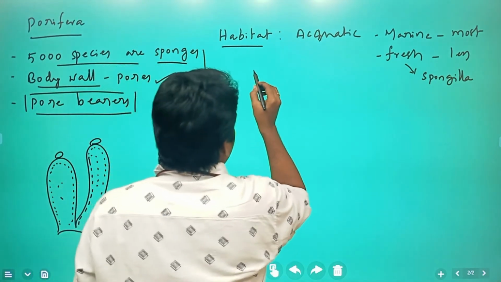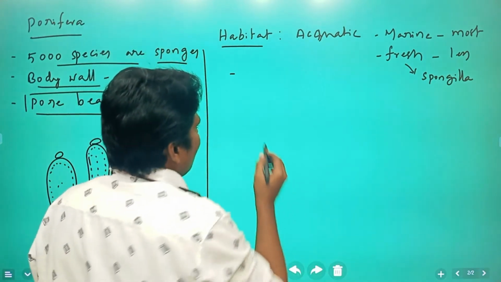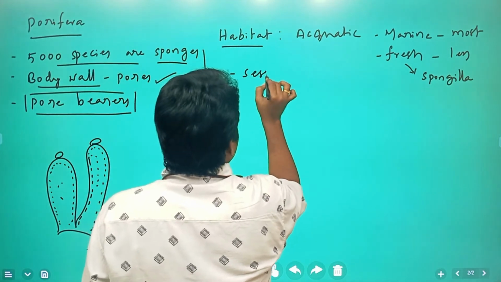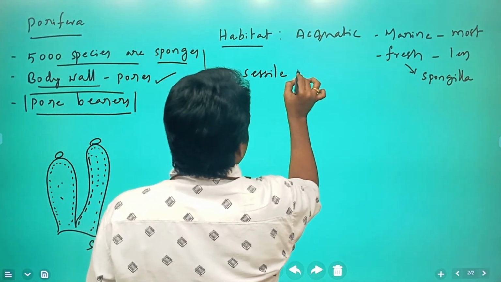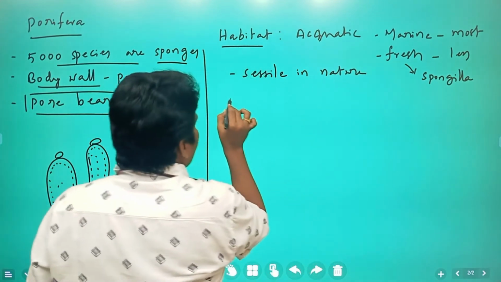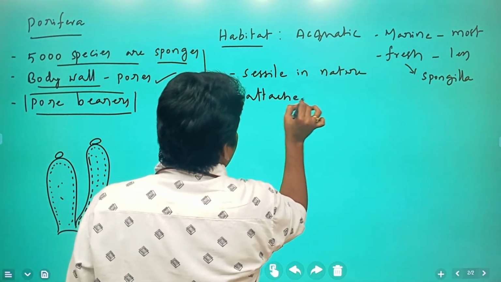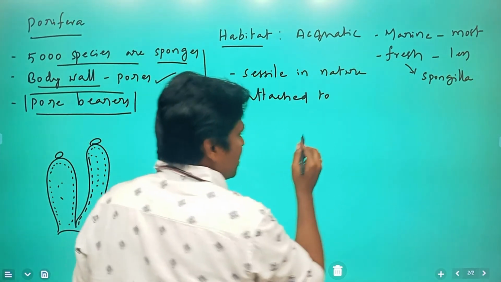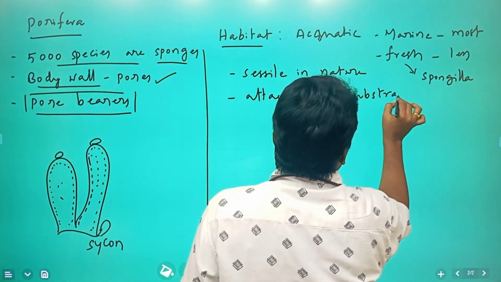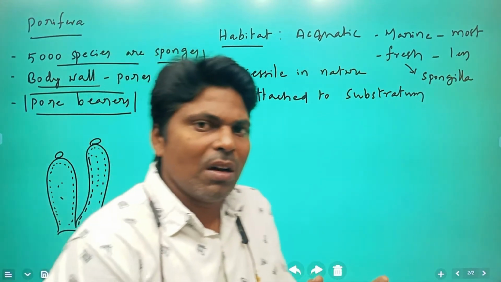And these organisms, maximum, all of them, are sessile in nature. What is meant by sessile? These organisms are attached to a substratum, any rock or something.